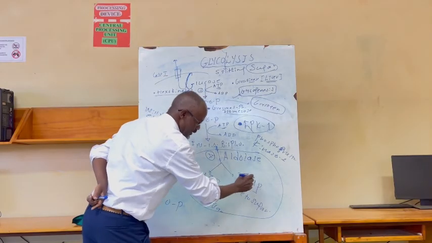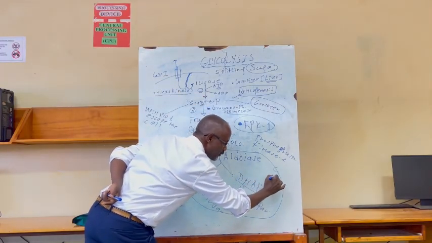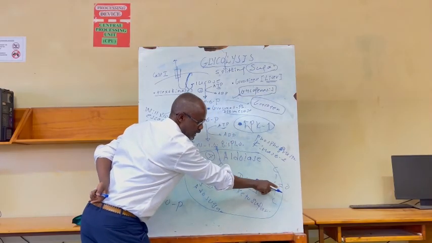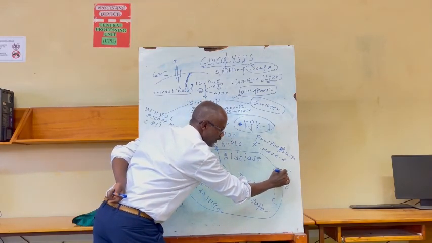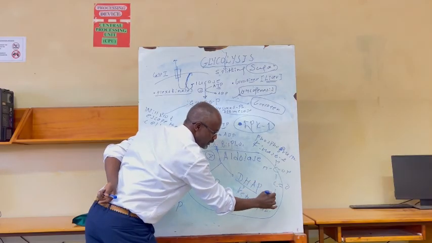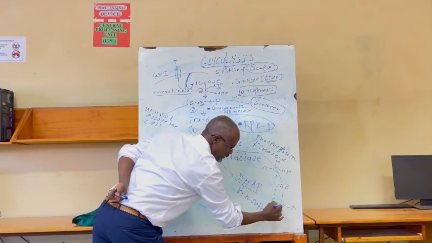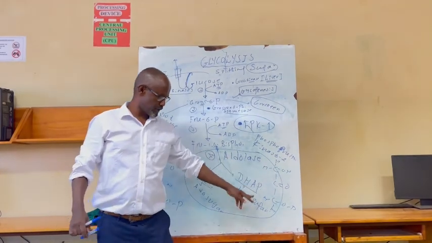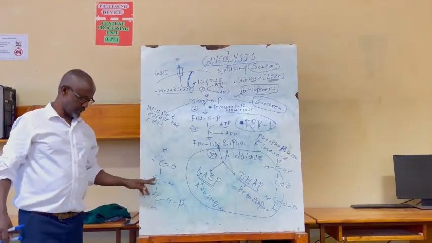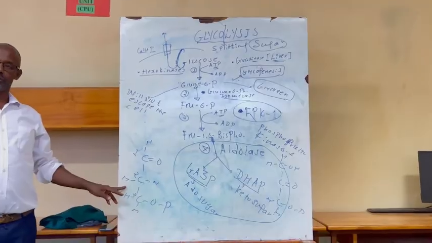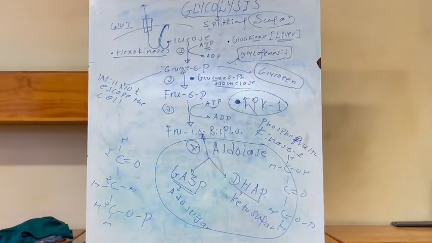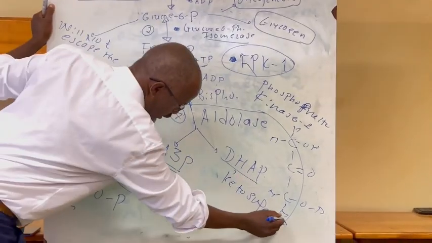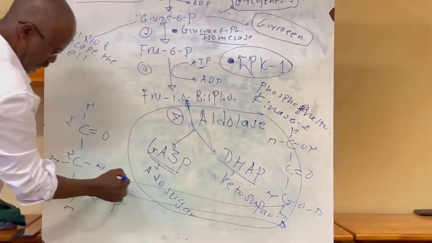Like this one is keto sugar, still a 3 carbon compound. Ketone, that is a carbonyl functional group, OH, H, O, phosphate, hydrogen. Therefore, this is phosphorylated keto sugar, and this one is phosphorylated aldo sugar. You see? Therefore, it is possible to convert this into this and this into this.